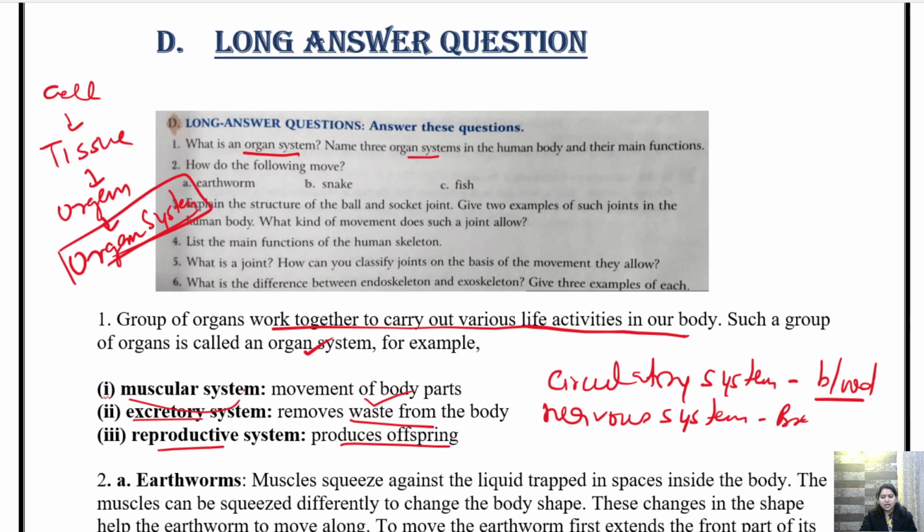It includes the brain and controls all the necessary functions of the body. There are several organ systems, but here we have to mention any three. So it is muscular, excretory and reproductive. Children, if you remember, the reproductive system is the only system that is different in the case of male and female.